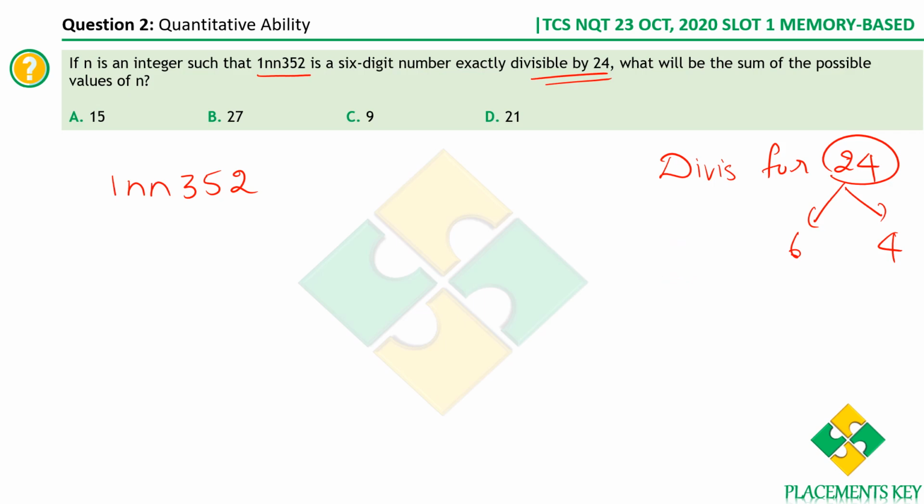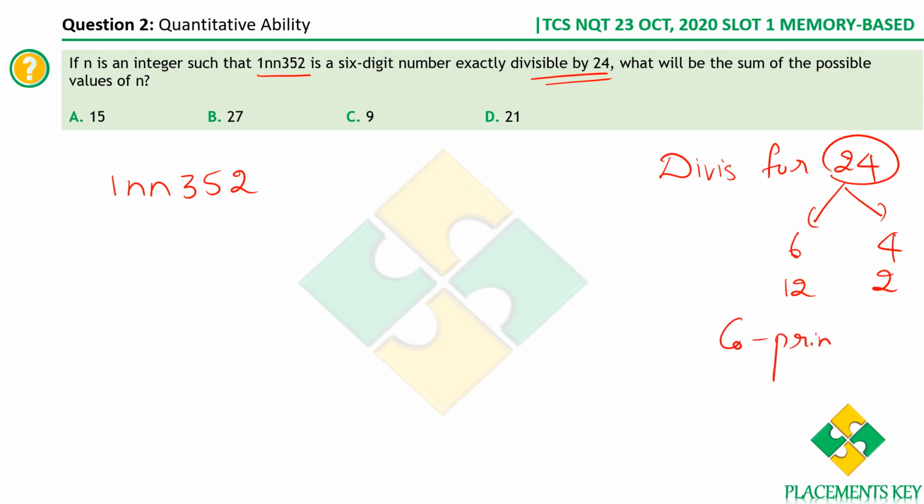Then how should we split it? It's not 6 into 4. Can we split it as 12 into 2? Still no. Okay, so I'm also giving the concept here. Whenever you are finding the divisibility rule for a composite number, we'll always have to split it as a product of two co-prime numbers. Okay, what do you mean by co-prime?